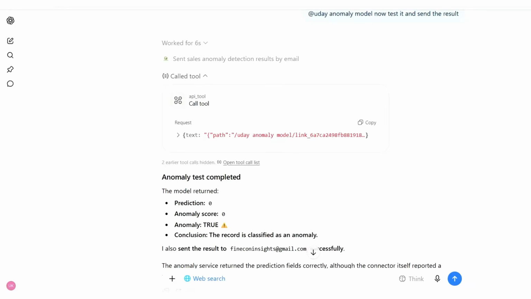What happens when ChatGPT can actually call a machine learning model? In this demo, I'm going to give ChatGPT a sales record and ask it to determine whether the record is anomalous. And I'll also deliberately take the ML server offline to see what happens.